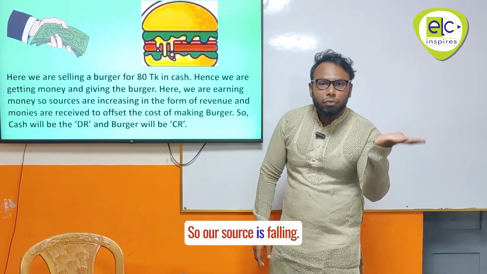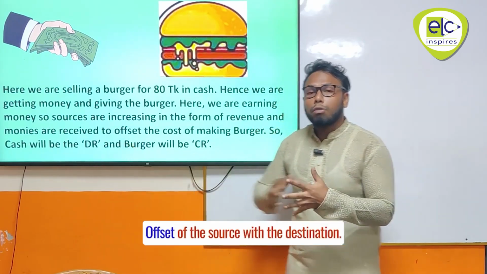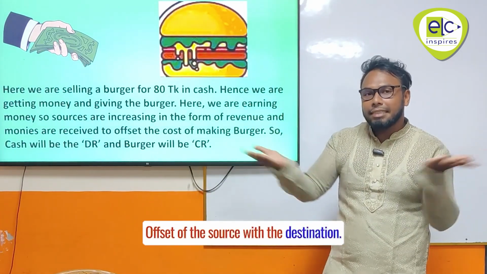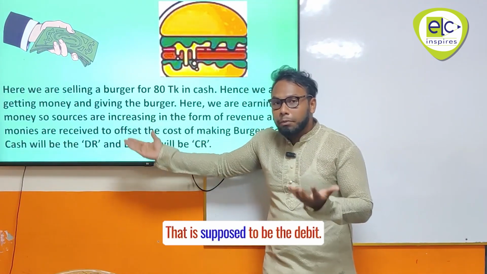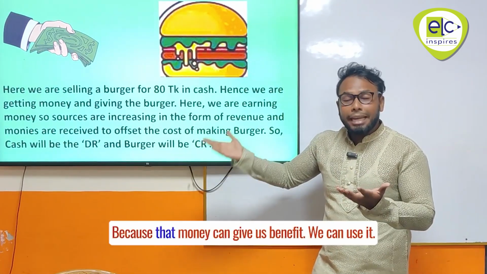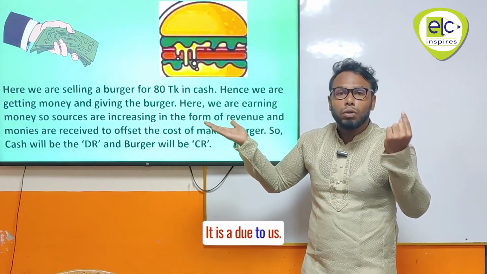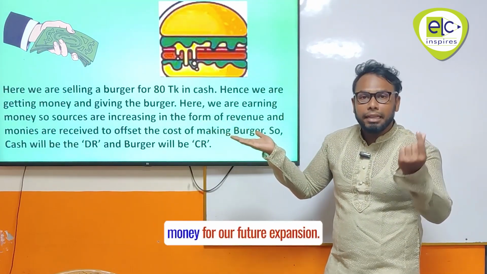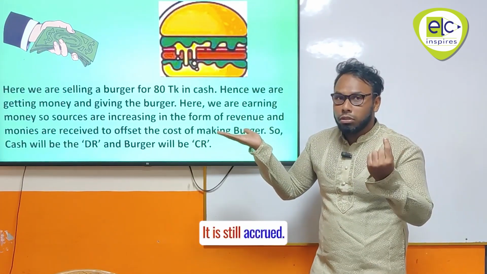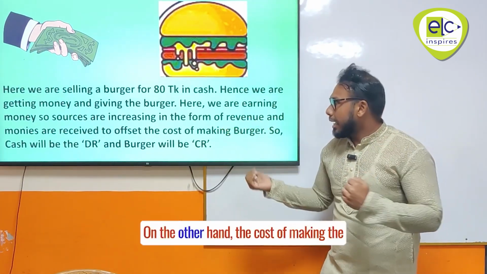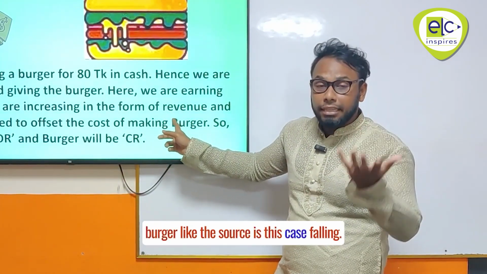So our source is falling, which is the offset of the source with the destination. We are getting some money, and that is supposed to be the debit, because that money can give us benefit. We can use it. It is due to us. Until we use the money for future expansion, it is still accrued. On the other hand, the burger, like the source in this case, is falling.